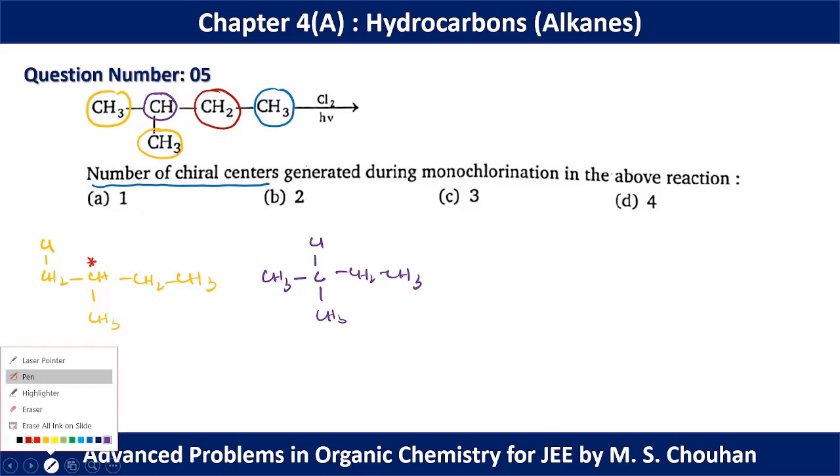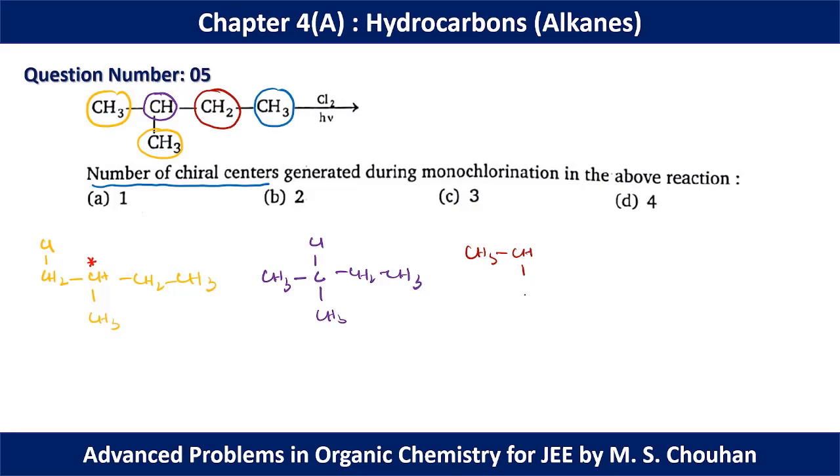Next is CH3 CH CH3 CH Cl CH3. Obviously we have a chiral center present in this position.